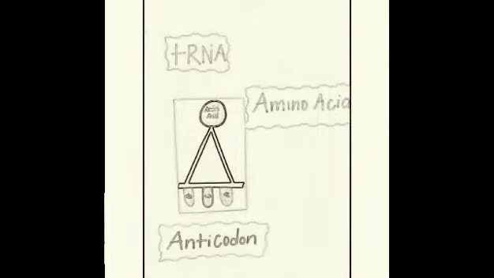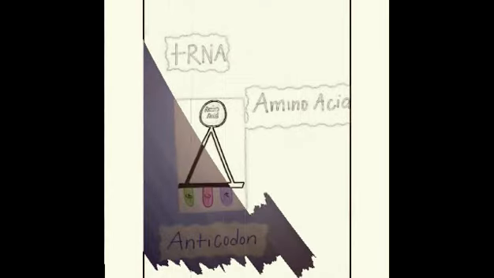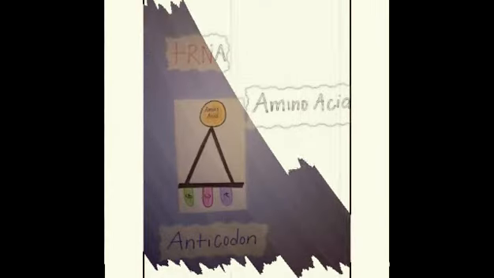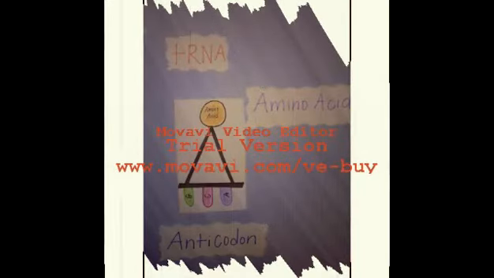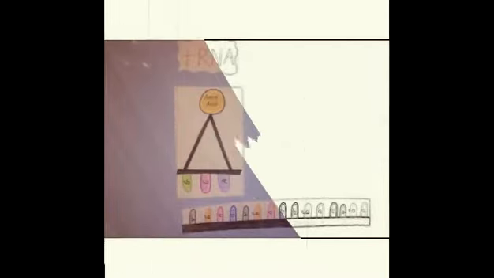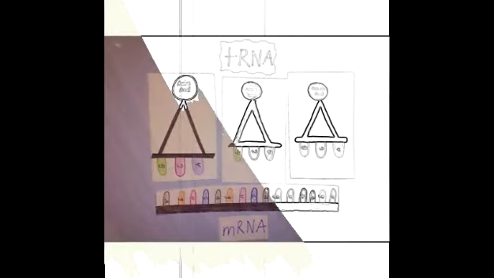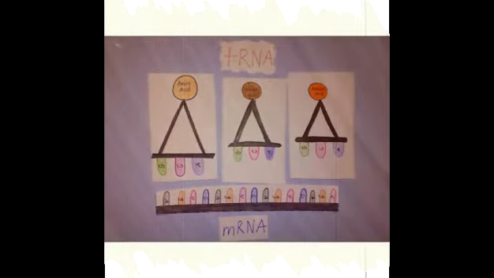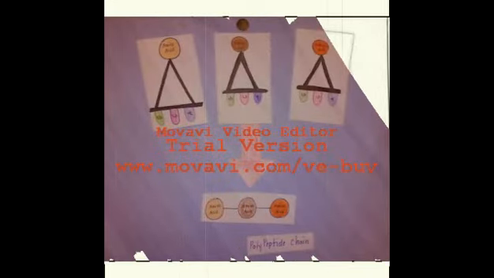tRNA has two attachment sites. The first is an anticodon, a triplet of nucleotides that base pairs with an mRNA codon. The other attachment site binds to an amino acid, the one specified by a codon. Translation begins with the binding of the ribosomal subunit to a specific sequence on the mRNA chain. Ribosome subunits and a tRNA converge on an mRNA. A tRNA binds to the codon, forming a peptide bond between the amino acids. The tRNA is released, and the ribosomes move to the next codon.